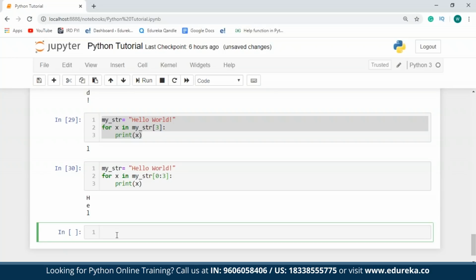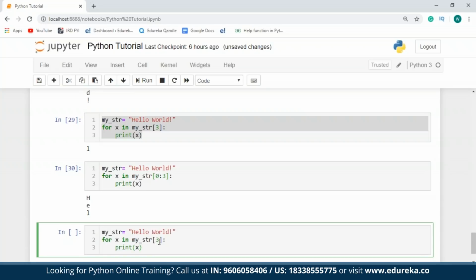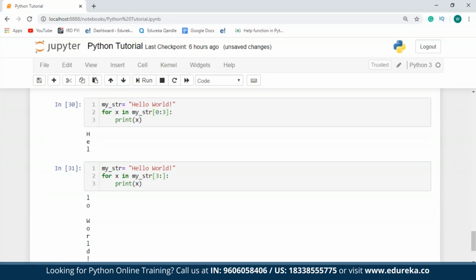Similarly, in case I want to print all the values that are present after 3, I can slice my string and print all the values that are present after 3. So as you can see, I've not given any value after this colon, which means I want to print all the values that are present after 3.